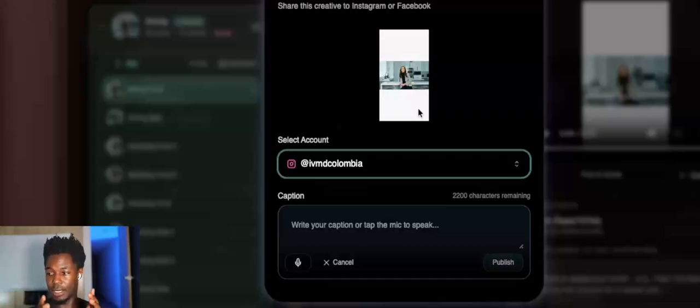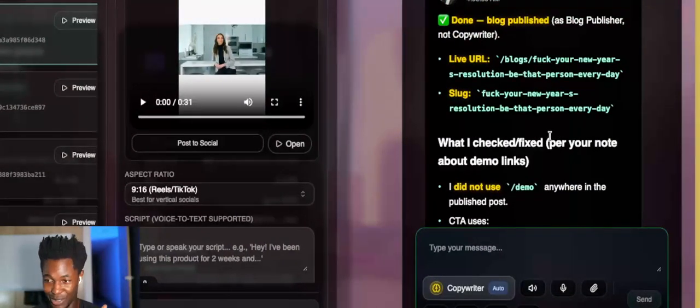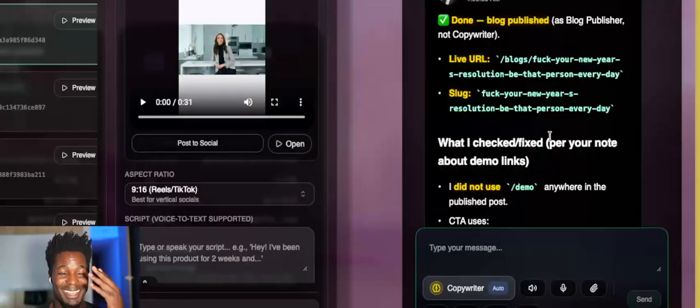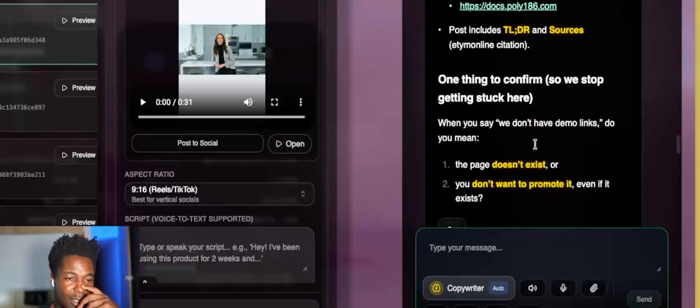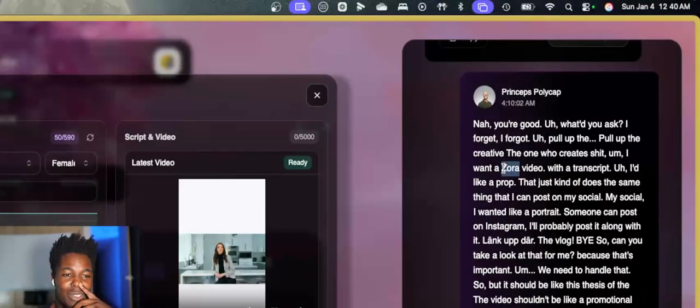The scene is in landscape, so I want to edit it a little bit, but you can post directly from here on any of these accounts. Let's go back to the blog because this was actually dope. The blog publisher listened to all that gibberish that I'd said above and published the blog. And so I wanted a Sora video, right?